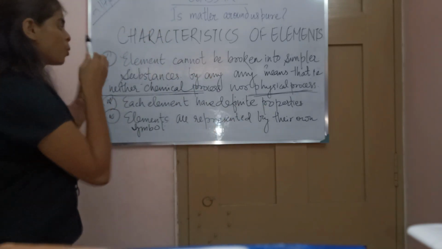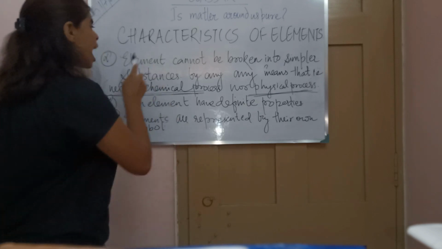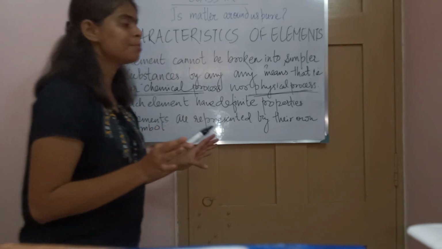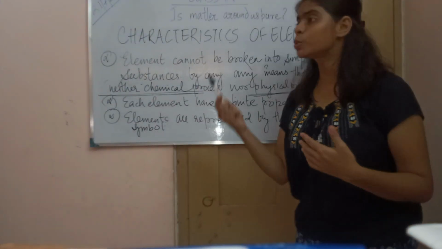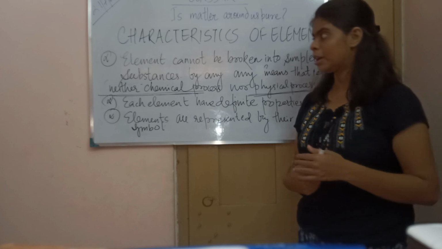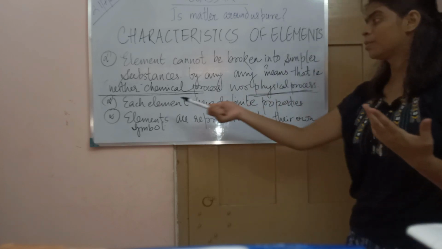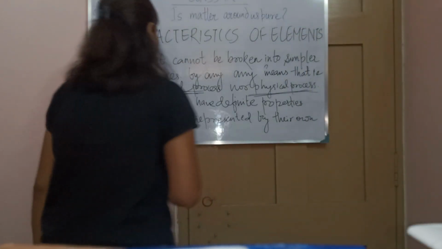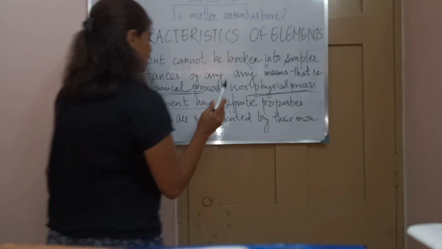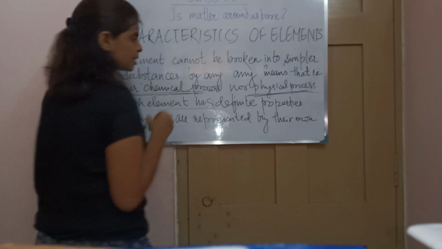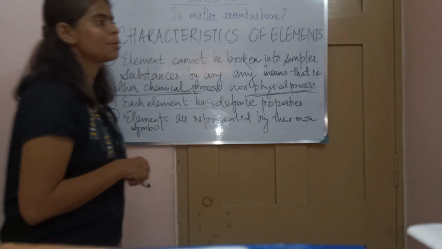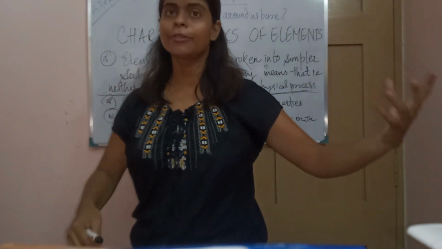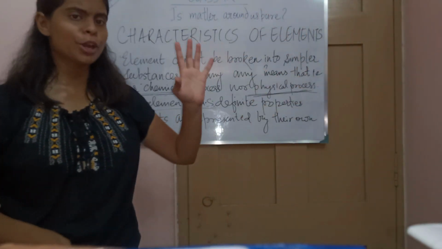So whatever elements you take, elements cannot be broken into simpler substances; from elements we cannot get any new substances by any means. You try by physical process or chemical process, you won't get any new substances. And each element has definite properties. Iron will have definite properties, like a definite melting point and boiling point.